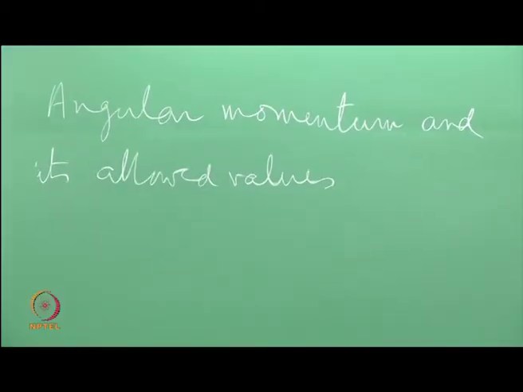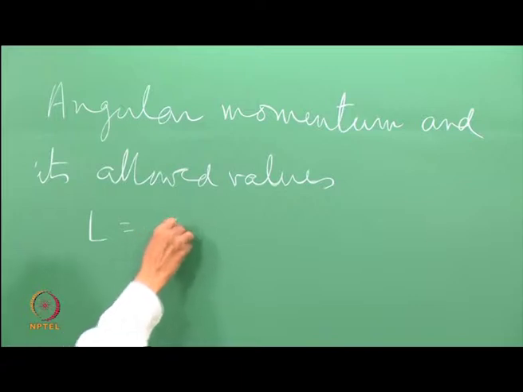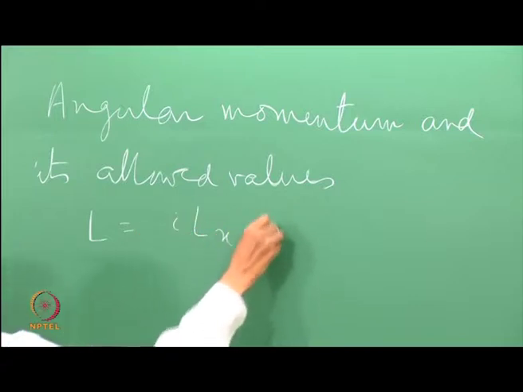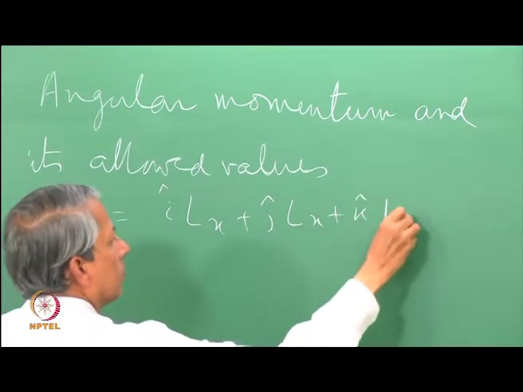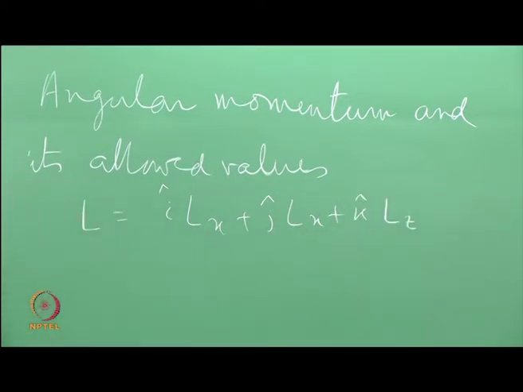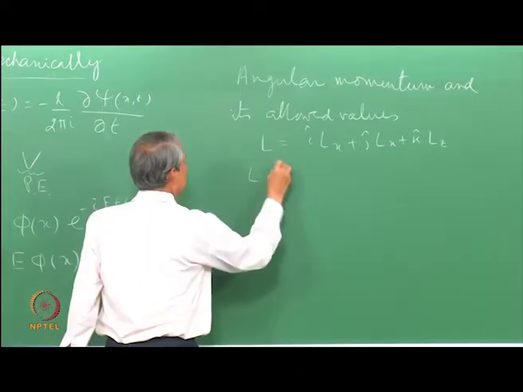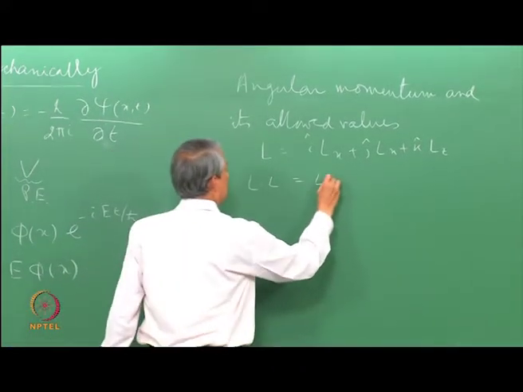In quantum mechanics, the L is the operator corresponding to the angular momentum. This is written in terms of its coordinate components i, j, k, these three components of angular momentum operator. The magnitude of this is given as the product of this, which is